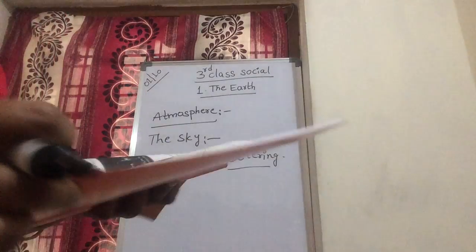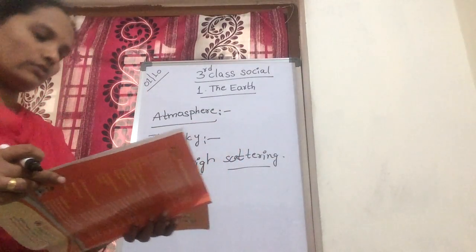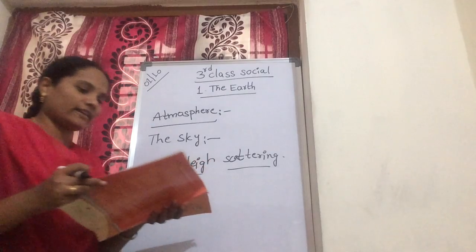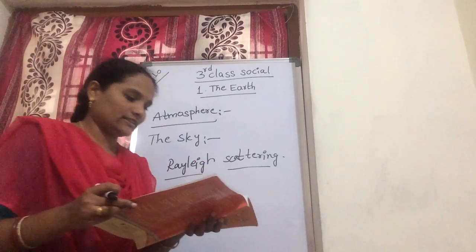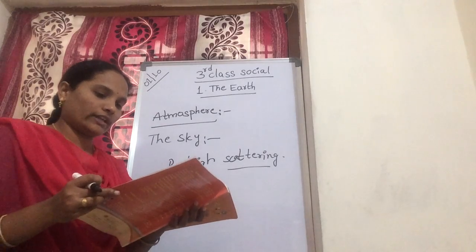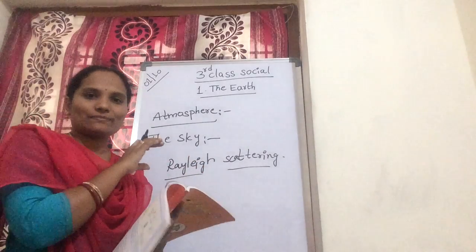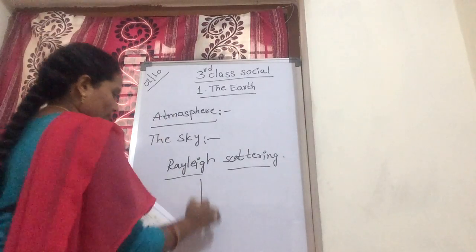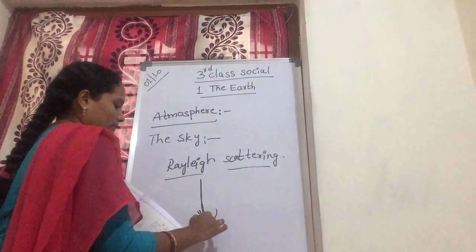Now next, as you look closer to the horizon, the sky appears much paler in color. To reach you, the scattered blue light must pass through more air. Red light passes through some, but blue light passes through more air.